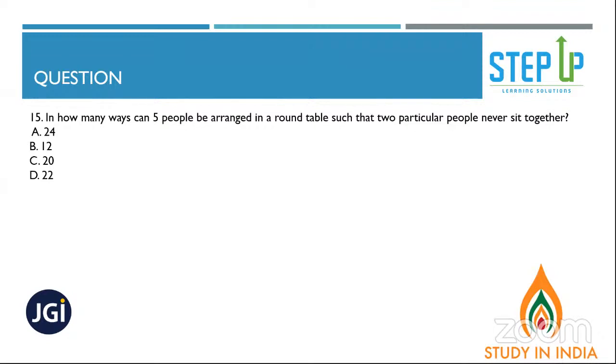In how many ways can 5 people be arranged in a round table such that 2 particular people never sit together? You remember this question we have solved, right? In the terms of 10 boys, that 2 boys never sit together. So in a similar way, we will go with this.